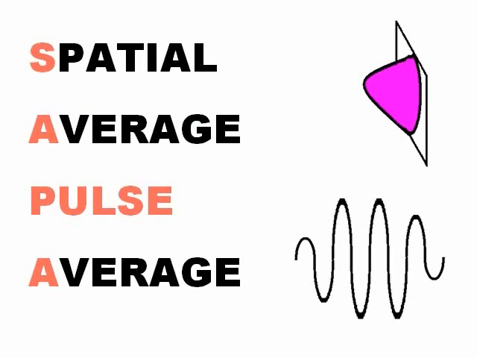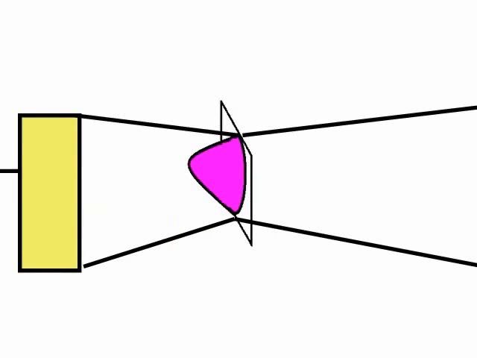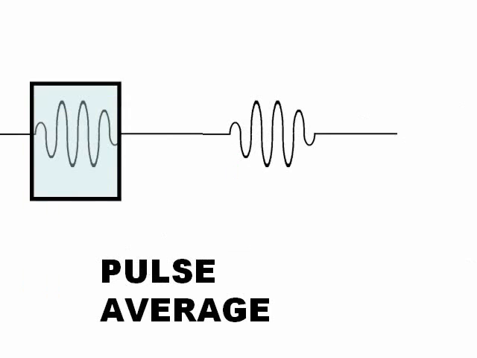Another measure is the spatial average, pulse average. It's different. It's not time average, it's pulse average. This is the average of intensity in all the area, but the average intensity only in the time the machine is producing ultrasound. It is not as low as spatial average, time average. It is in the middle.